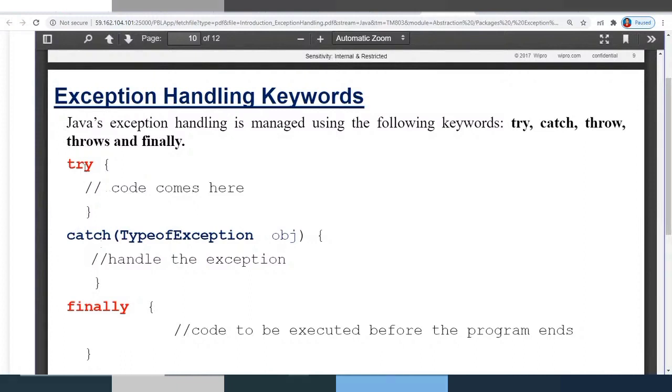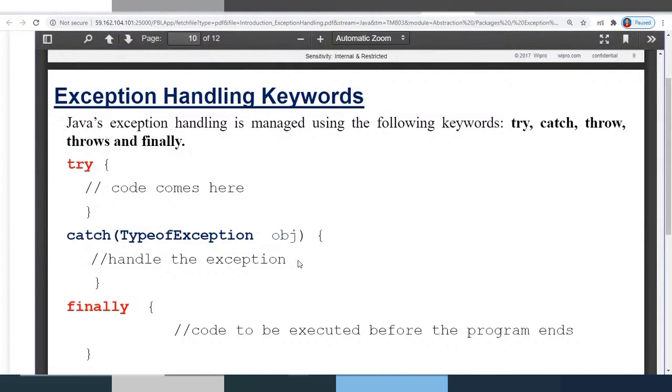You can have try only with catch or finally, and you can have one single catch block or n catch blocks, but you cannot have catch without try. You cannot have finally without try. Remember these points. You cannot have catch without try block. You cannot have finally block without try block. You can have try block without catch by having finally block. These are the points to be noted with regard to this try, catch, and finally.